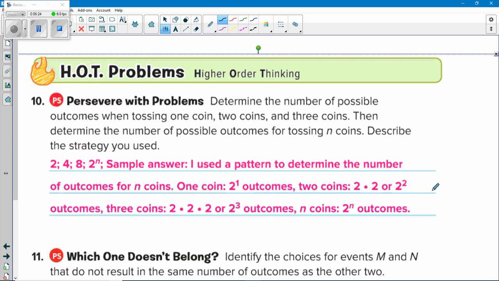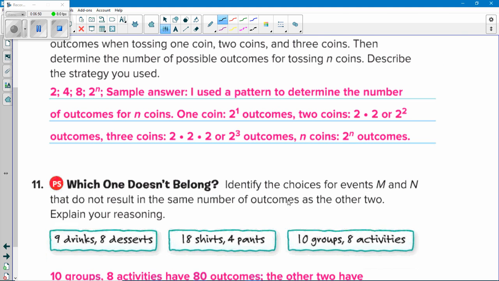So if I wanted to flip 10 coins, how many different outcomes would I have? All you'd have to do is take 2 to the 10th power. You can do that on your calculator. There's 1,024 different outcomes because you're keeping track of all of them. Now, you might not believe it, but would you like to make a tree diagram for that? Neither would I. That's why we learned the counting principle.